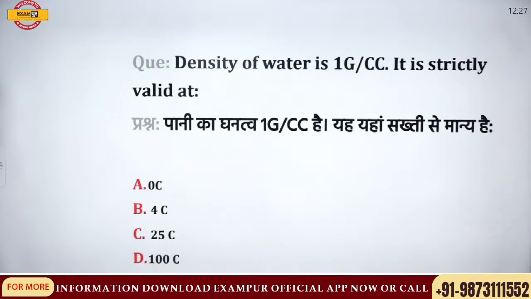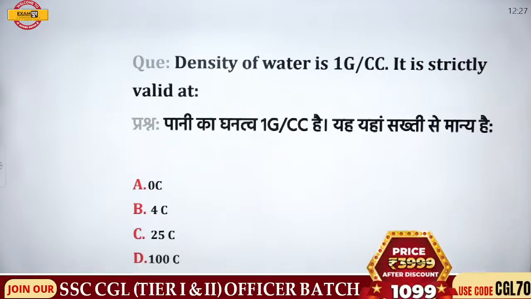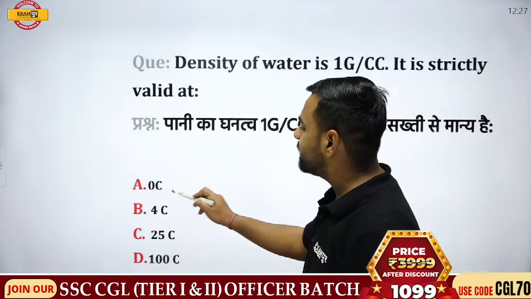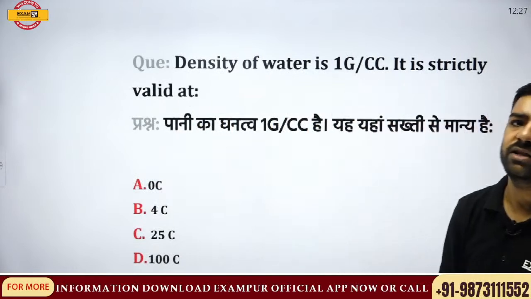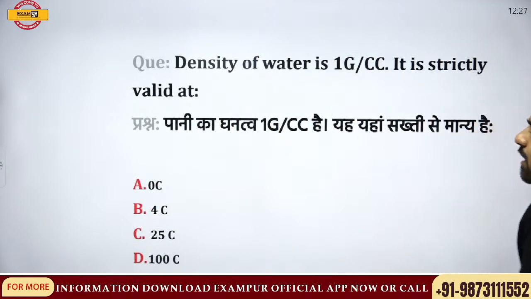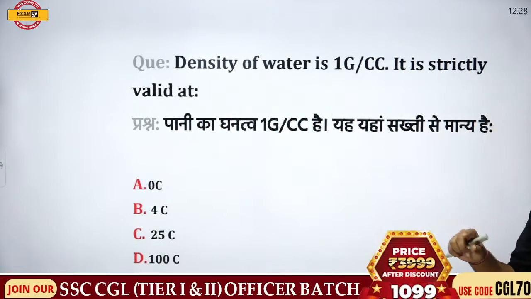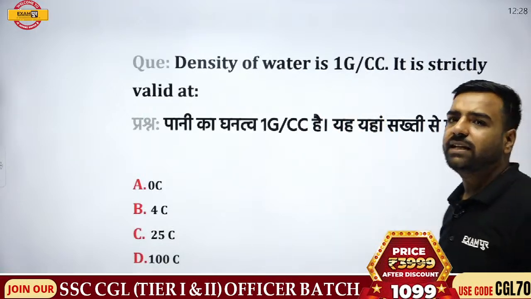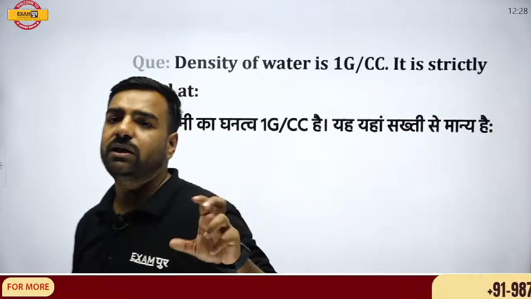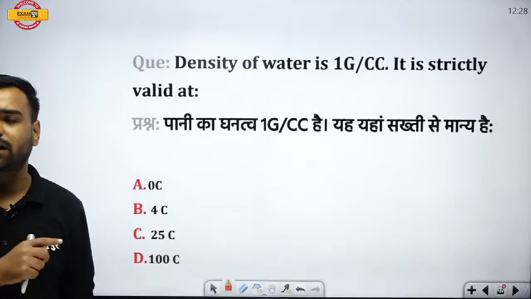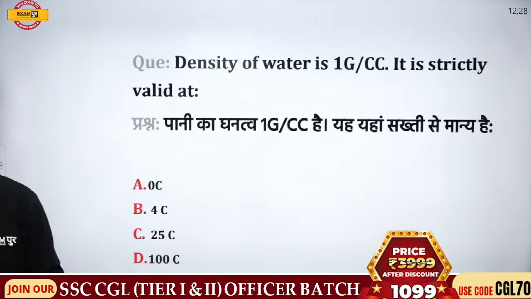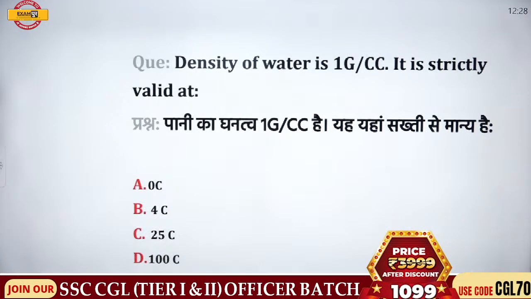Density of water is 1 gram per cc. It is strictly valid at what temperature? So is it 0 degree centigrade, 4 degree centigrade, 25 degree centigrade, or 100 degree centigrade? What is going to be the correct answer? And here I'll be explaining that particular graph, the density and volume graph. So first I need the answer, because using this graph we'll be clearing many of the questions. So first I need this answer, then I'll be explaining that graph part. Yes, answer please.